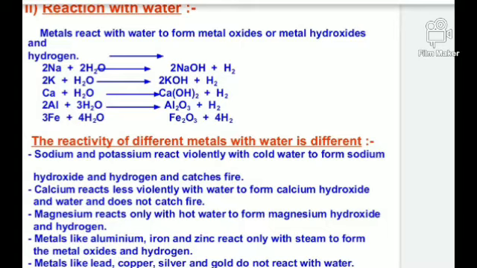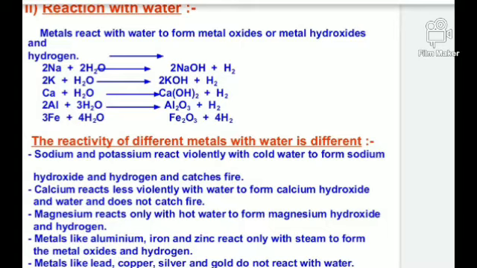So as I have told you, some metals will react with only cold water. First one is sodium and potassium. Sodium and potassium will react with the cold water very vigorously, very quickly and very violently and produce sodium hydroxide and hydrogen gas.